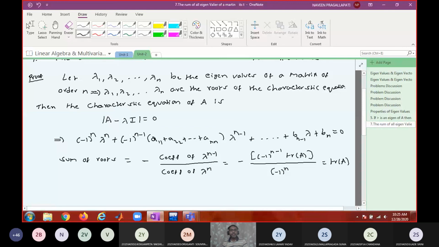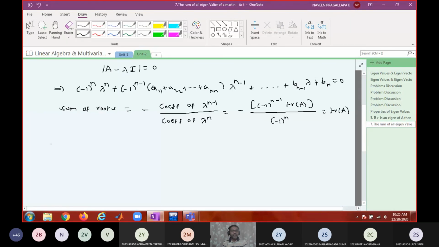Therefore, because the sum of the roots is the sum of the eigenvalues, lambda 1 plus lambda 2 plus and so on plus lambda n is equal to the trace of A, which is a11 plus a22 plus and so on plus ann. Is that okay?